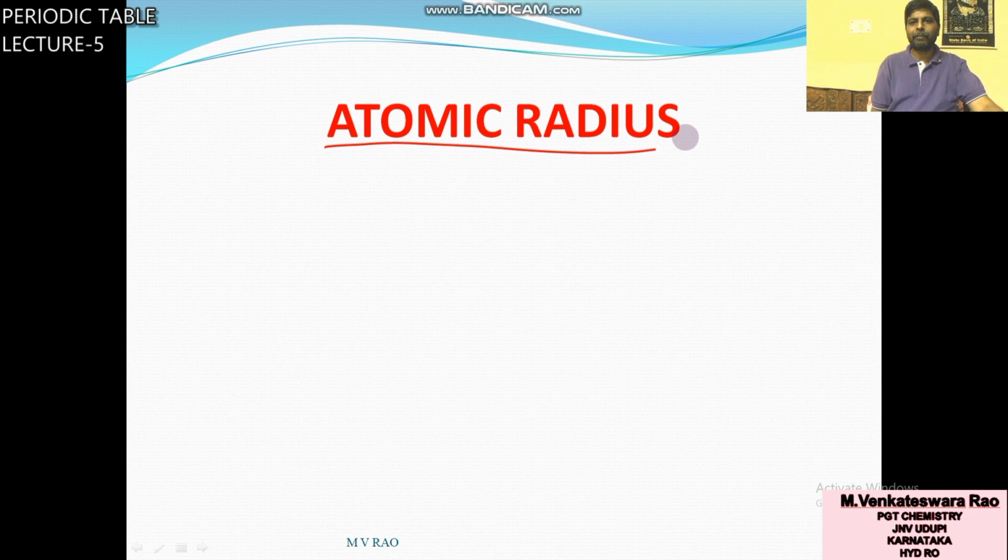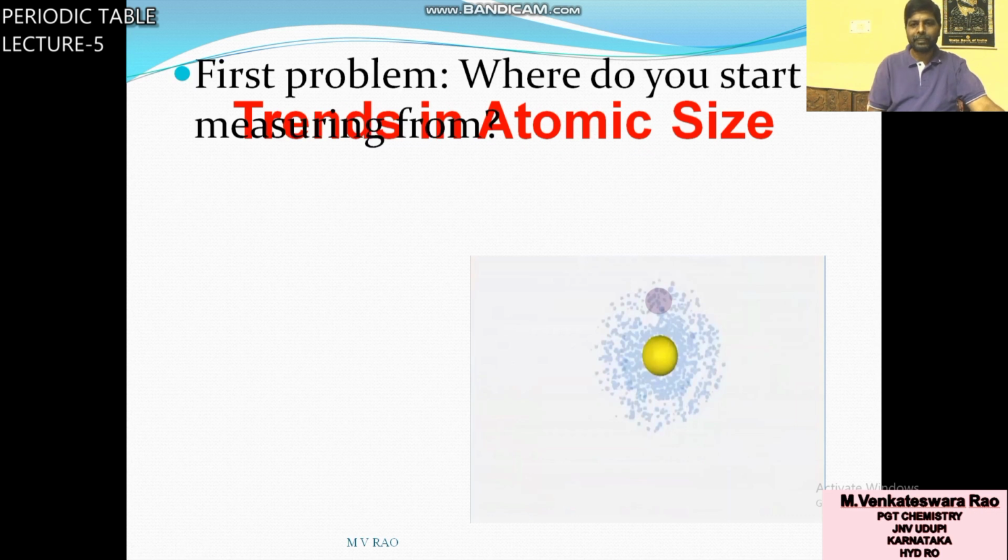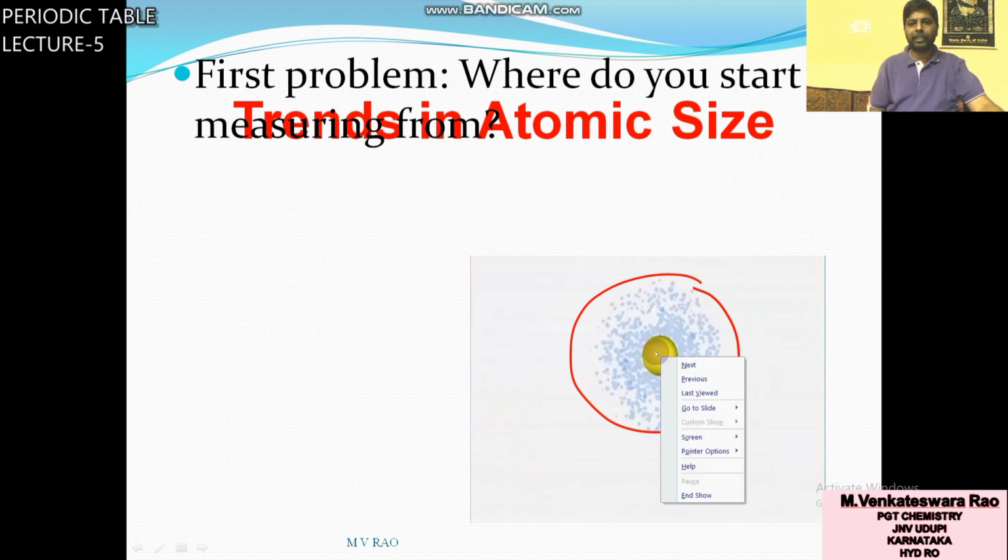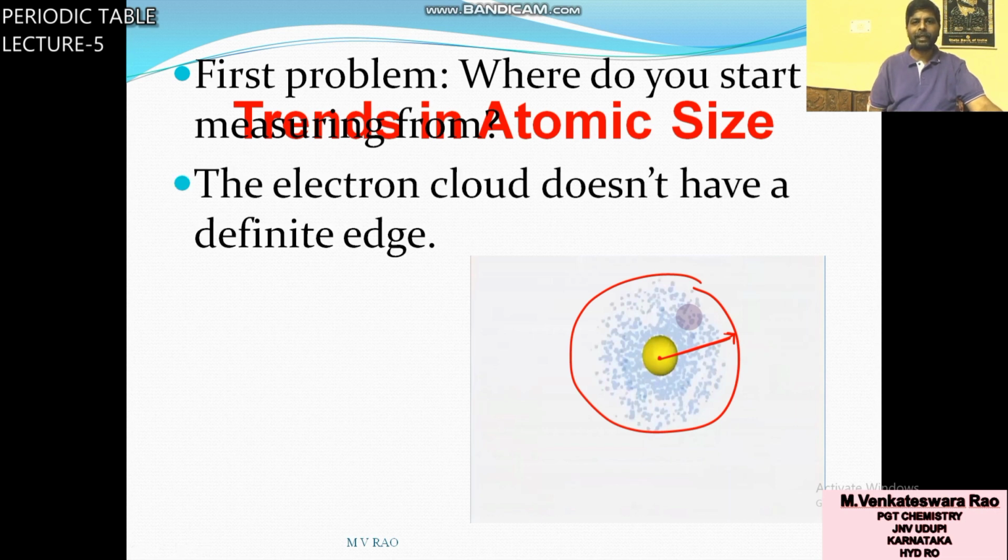What is meant by atomic radius? To measure atomic radius, you have to take this atom, this is the nucleus. From the center of the nucleus to the valency electron, this distance is called atomic radius.